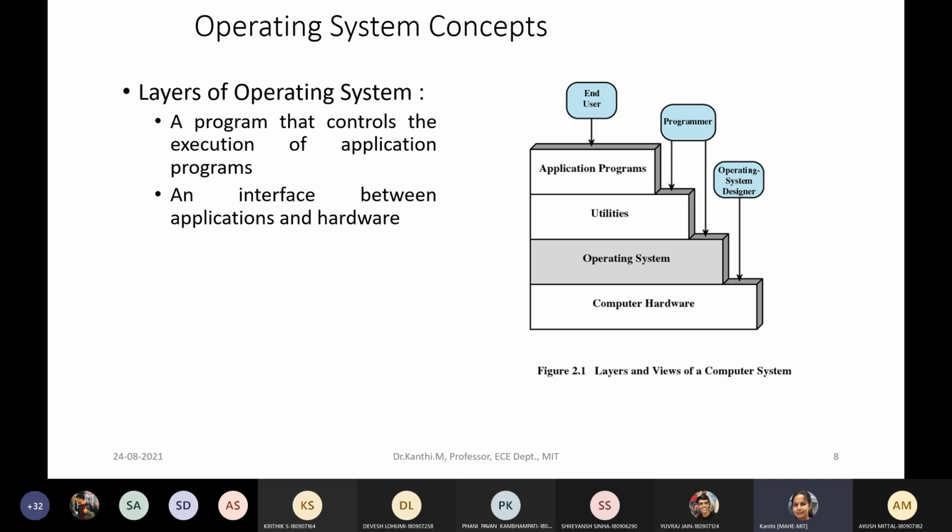There is an operating system. So normally we say that it's a kernel. Operating system is a kernel. It's a mediator between the user program and the computer hardware. It's a mediator between the application program and the computer hardware. It's a layer in between. So the operating system is an interface or a mediator between the programmer and the application code.